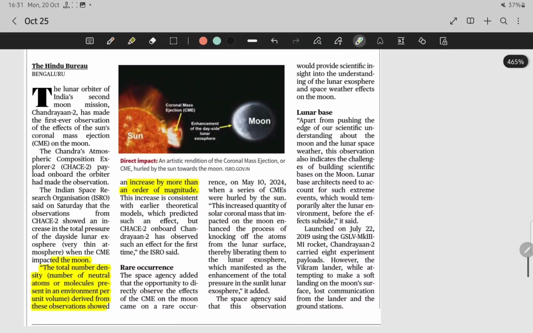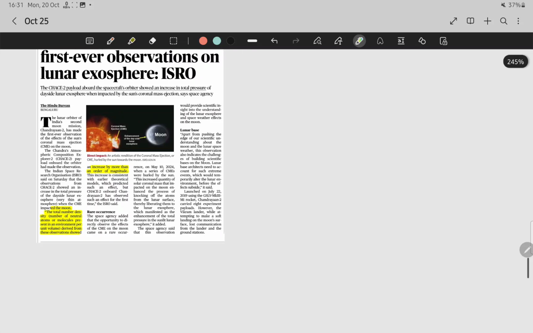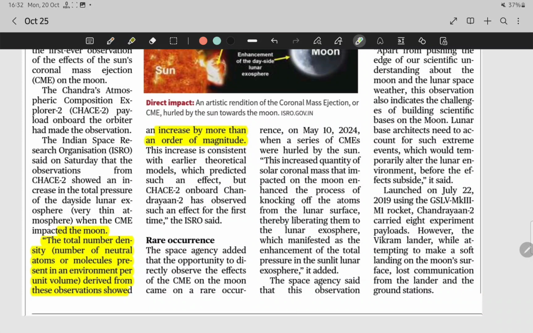So you can see here, this is the sun, it has coronal mass ejection, and this is the moon, तो उसका outer part जो रहता है उसको it is called the lunar exosphere. You can remember that ISRO has said that the observation from Chandrayaan 2 showed an increase in the total pressure of the dayside lunar exosphere, a very thin atmosphere, when the coronal mass ejection impacted the moon. Just remember that.